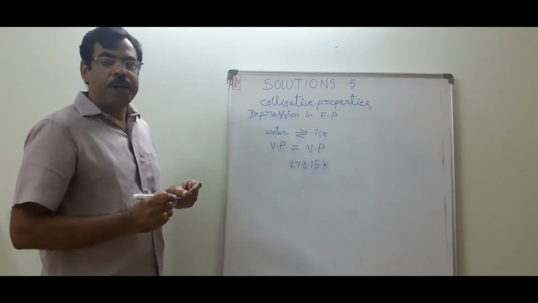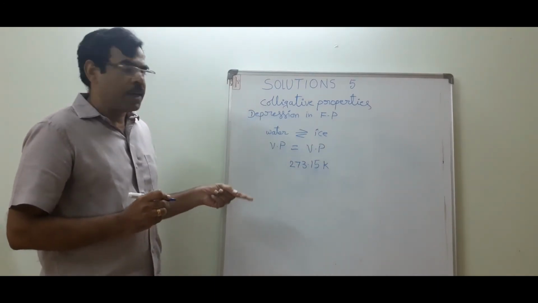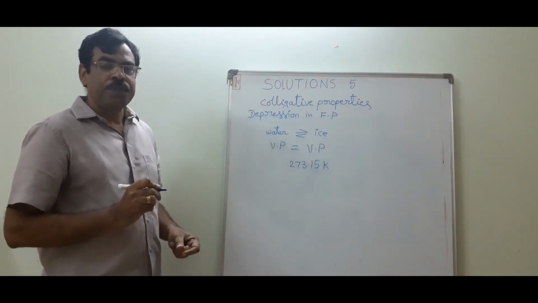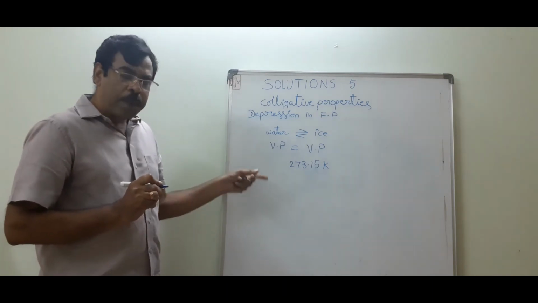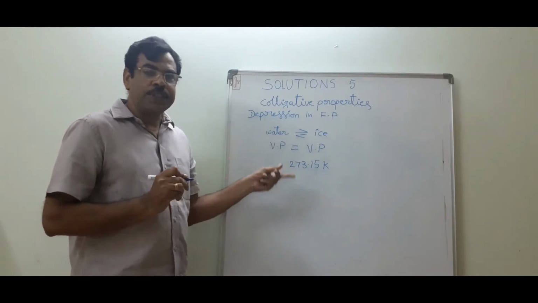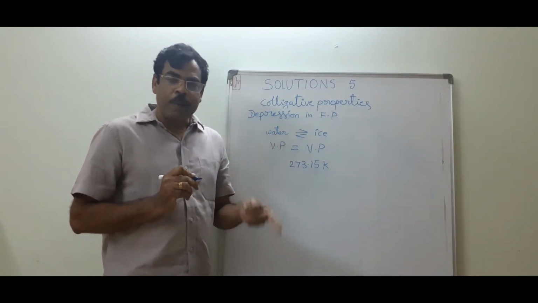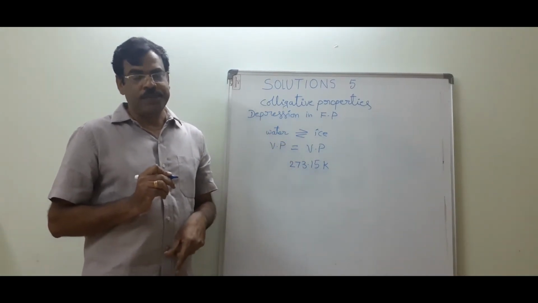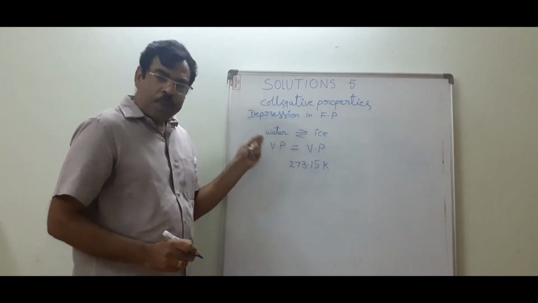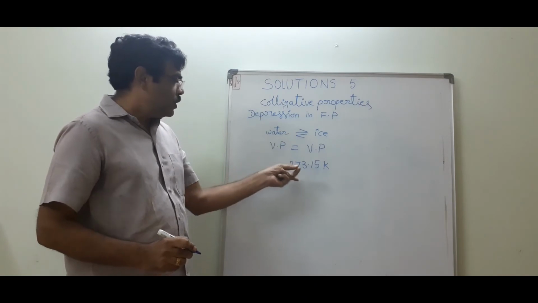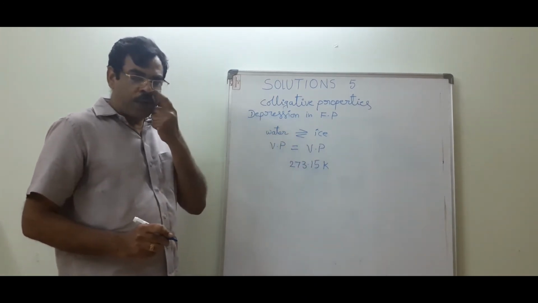What is the freezing point? The temperature at which the vapor pressure of the liquid phase is equal to the vapor pressure of the solid phase. So water is a pure solvent. Its freezing point is 273.15 Kelvin.